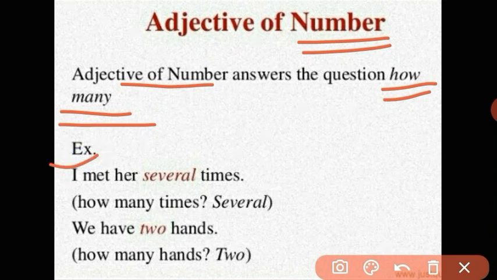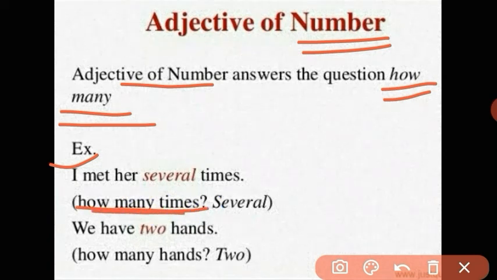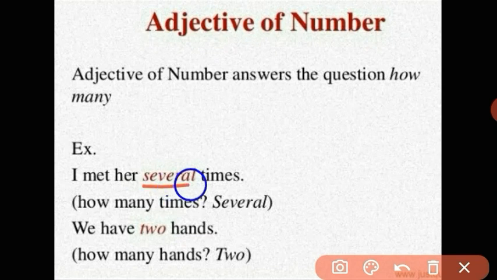First one, I met her several times. Here the word times is the noun. Let us check it with the help of the question words. How many times? What is the answer? Several, right? So here in the first example, the word several is the adjective which is telling the number.